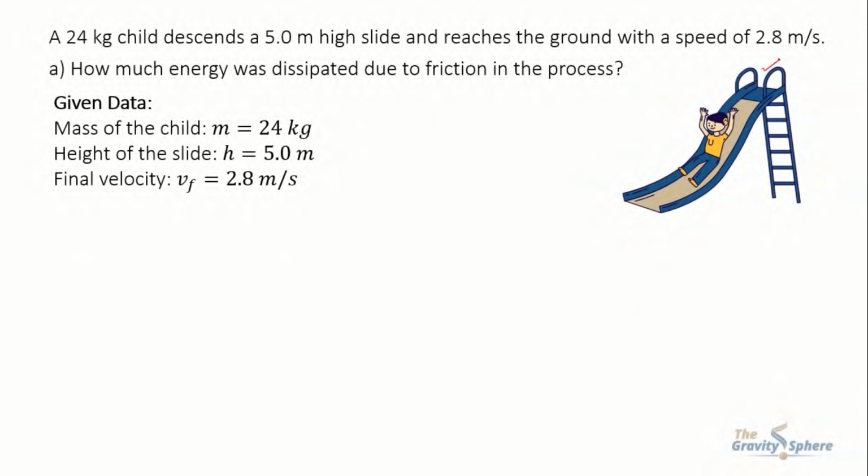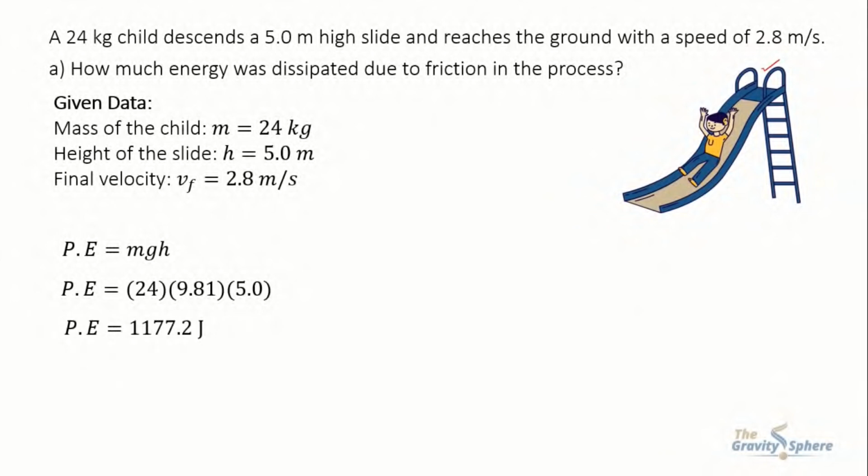At the top of the slide, the child has potential energy that is given by P.E. equals mgh, where m is mass of the child, g is gravitational acceleration, and h is height. Putting the values in this formula, we get P.E. equals 24 multiplied by 9.81 multiplied by 5. On solving this, we get P.E. equals 1177.2 joule. This is the initial energy that the child has at the highest point, means on the top of the slide.